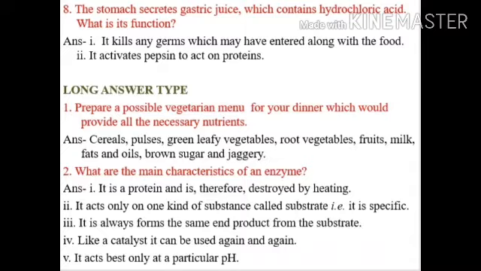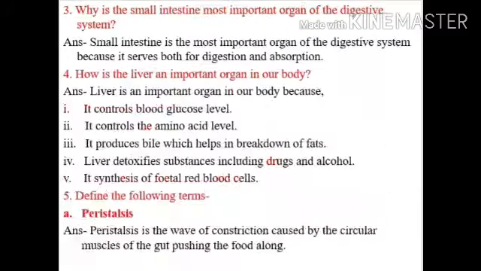It acts only on one kind of substance called substrate and it is specific. Number 3. It always forms the same end product from the substrate. Number 4. Like a catalyst, it can be used again and again. Number 5. It acts best only at a particular pH.